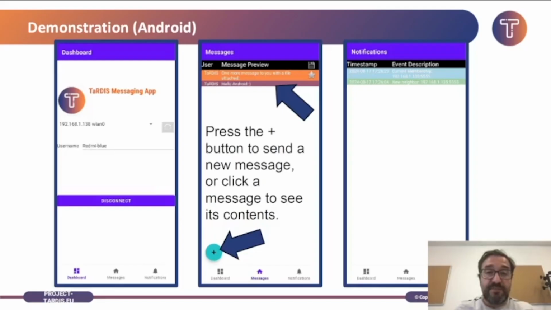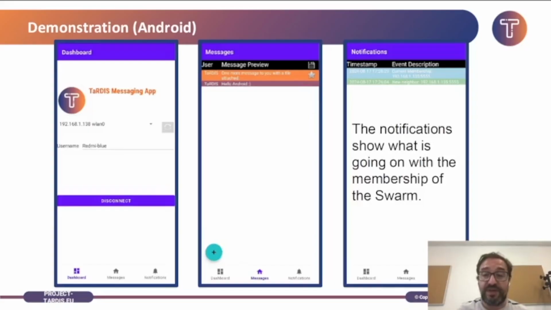In the second tab, Messages, you can see the messages that have been received, and you can double-click those messages to see additional details. You can use the plus button to send your own message and maybe attach some file or photo. And finally, on the Notifications tab, you can see notifications of what's going on with the system, in particular, changes in the membership of the local node. And periodically, it also shows the current membership of that node. So let's now move to the demo.